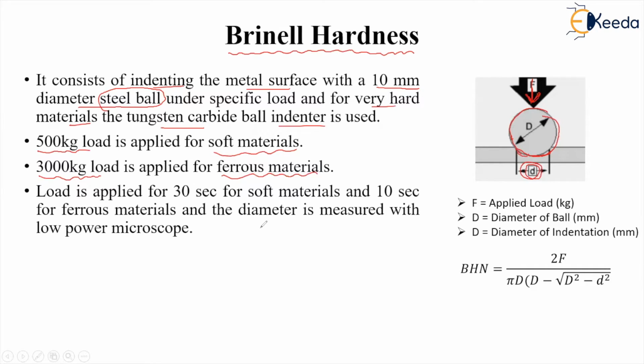For hard material, a higher load is applied, and the load is applied for 30 seconds for soft materials and for 10 seconds for hard materials, right? The diameter of the indentation is measured using a microscope, right? So this small d diameter is measured. So now the force is applied. We know the force applied, and the diameter of the ball, capital D, we know, right?